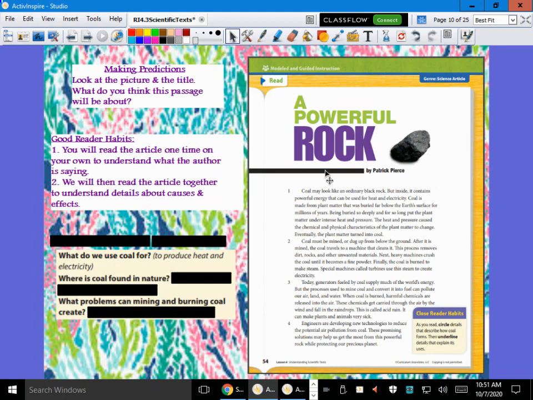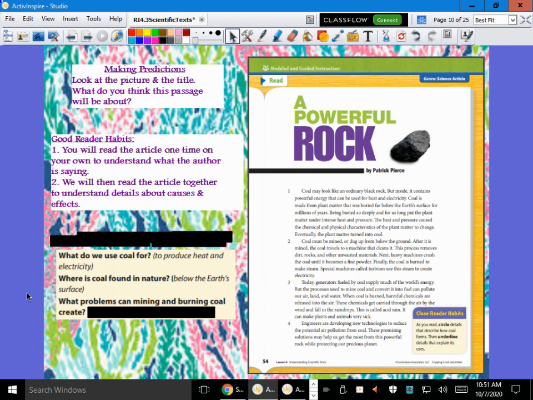Can you go back and find what it talks about somewhere in paragraph 1? Where can I find it? Look right here. It is not just under the surface, but it's buried far below Earth's surface, right? So below the Earth's surface.